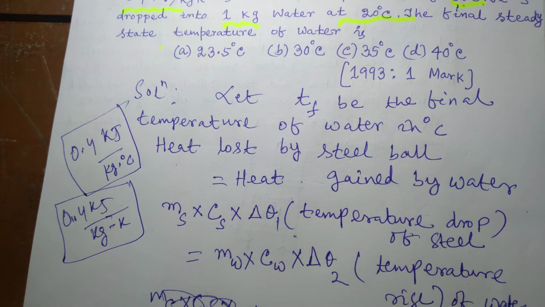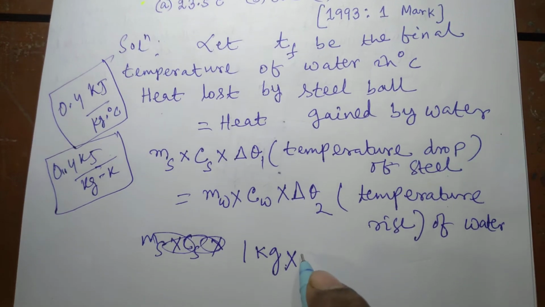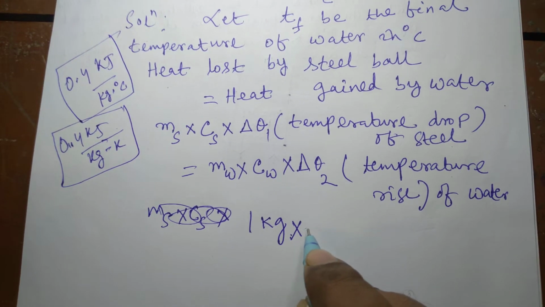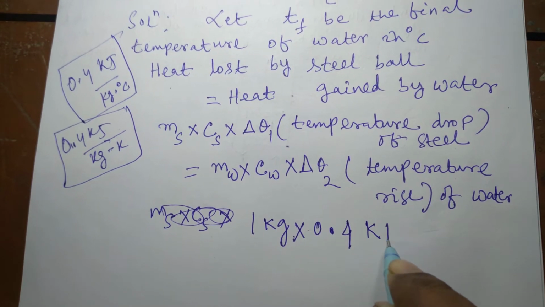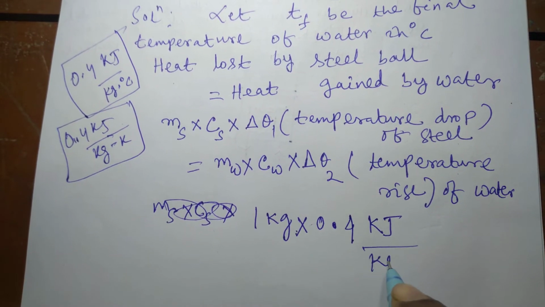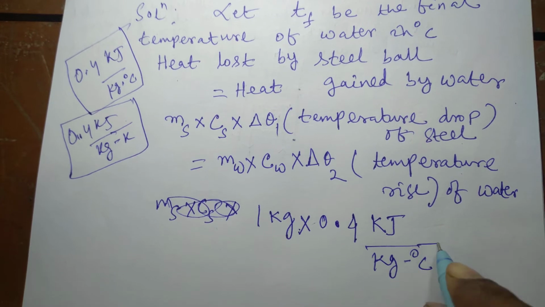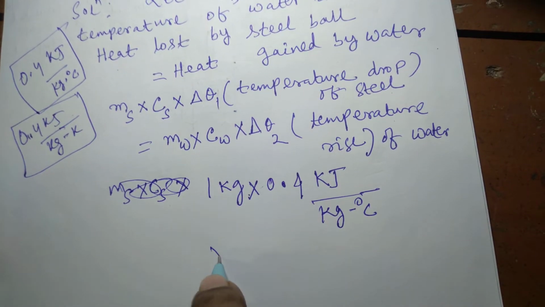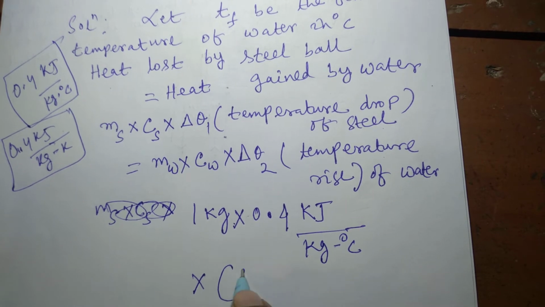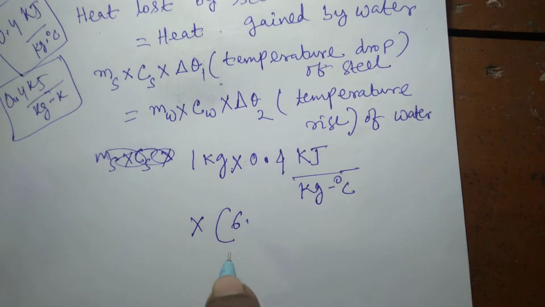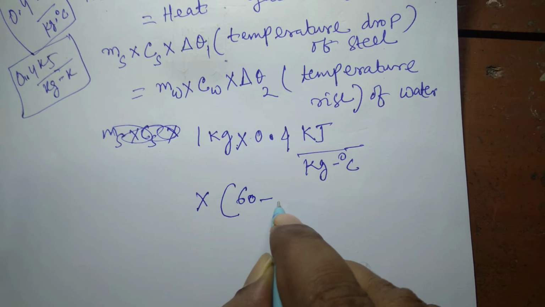So 1 kg into specific heat, for which I'll write according to the given question 0.4 kilojoule per kg degree Celsius. There is no problem in it. And T1, initially the temperature of the steel ball, was 60. So 60 minus Tf.